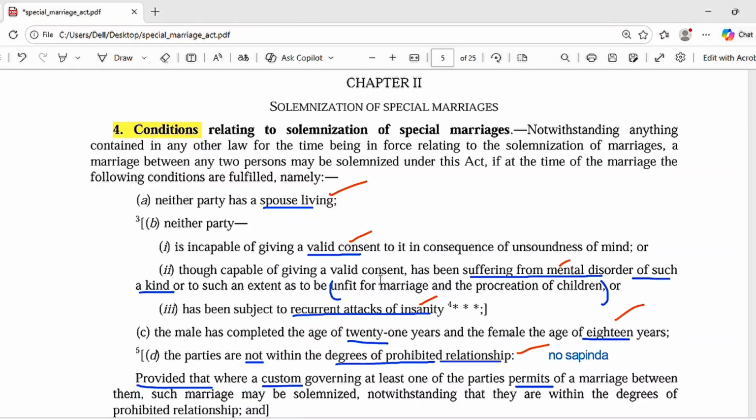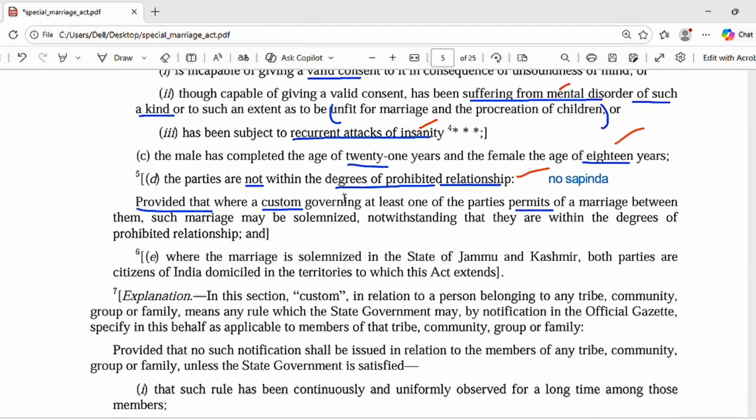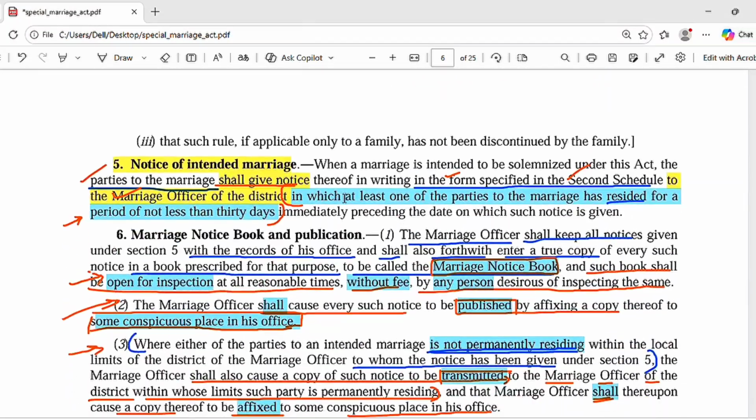Now we shall move on to section 5. So you have to remember how a special marriage is done. When the conditions are fulfilled, and the parties think that they are going to perform the marriage, they have to go to the marriage officer of that district, and the intending parties have to give the notice, which should be in writing. And the form of the notice is mentioned in Schedule 2, the second schedule. You can also see the second schedule here. Now I shall show you the second schedule.